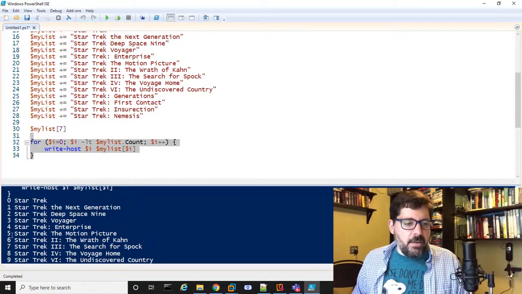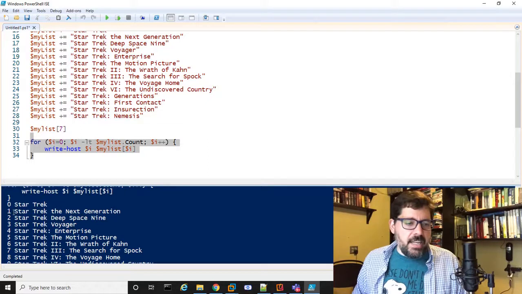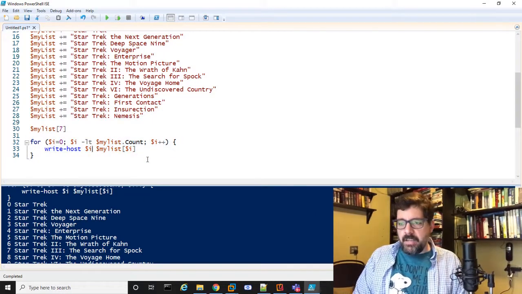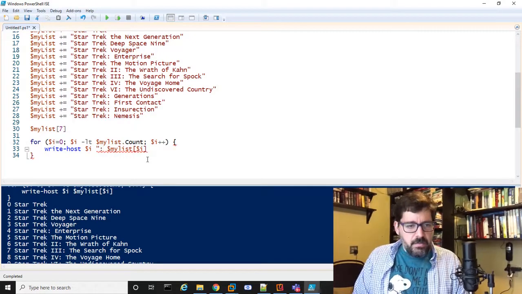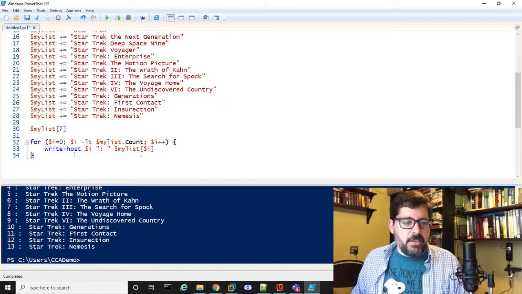So you can see it worked. There's my index number, so I know that index 0 has Star Trek, index 1 has Star Trek The Next Generation, index 2 has Star Trek Deep Space Nine, right? So that's each item in my list. I could add some formatting here, right? So I can do something like, we'll put a colon in there, right? That should work, right? So that works.